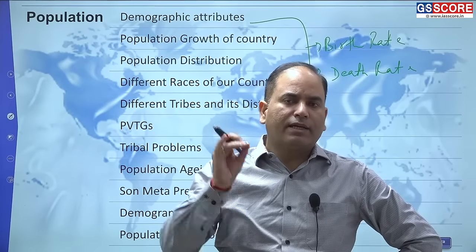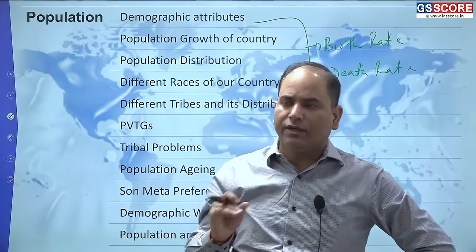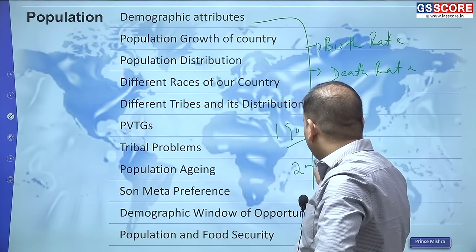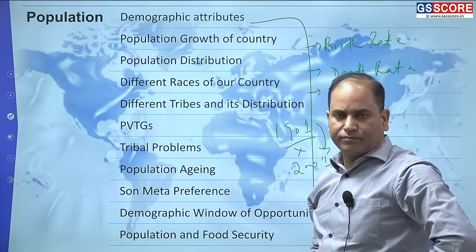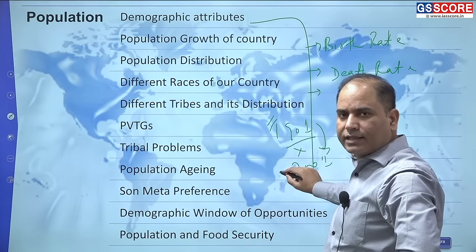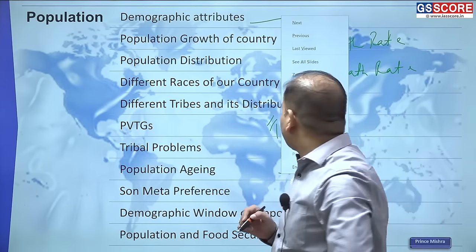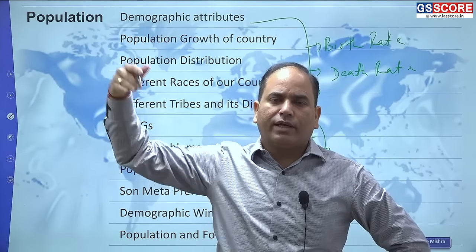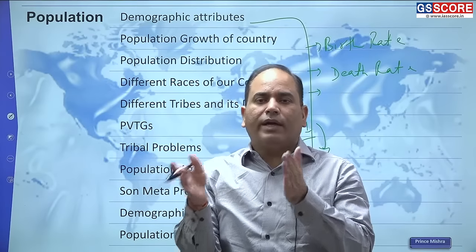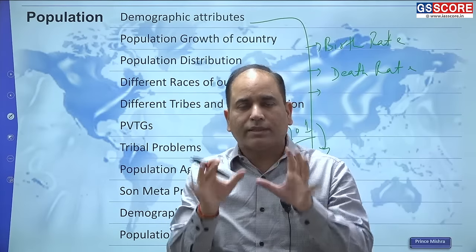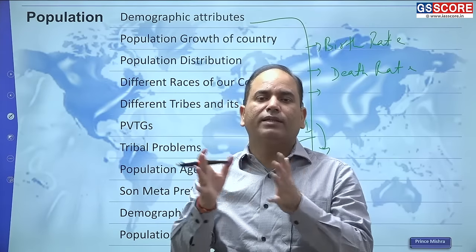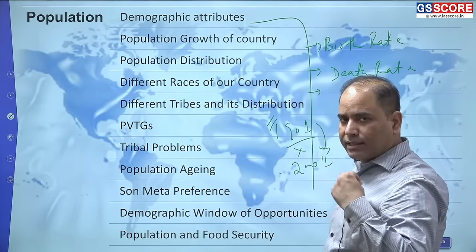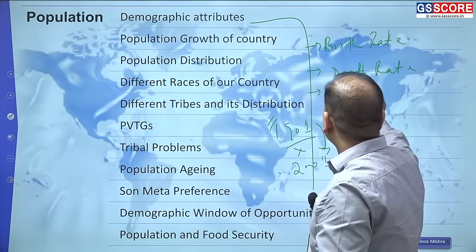If you look at the birth rate of our country at the beginning of the 20th century, from 1901 to 2001, you will find there is a variation. Here the birth rate was very high, and then the birth rate declined. In the present time period also, if you look at places, let's say UP, Tamil Nadu and Kerala, you will find there is a variation in the total fertility rate. So birth rate and death rate vary within space and also within time. Birth rate and death rate are associated with natural growth.